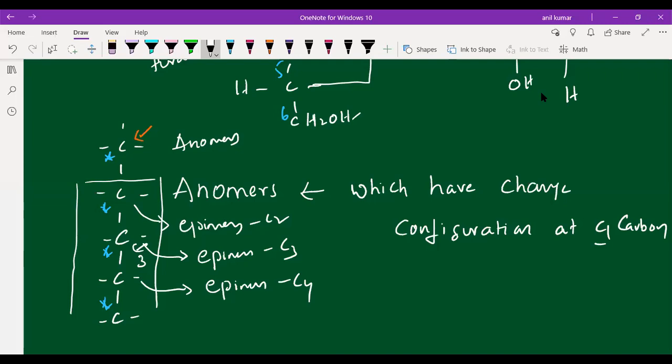Other than the first carbon, if the configuration is changed at the second or third or fourth carbon, we call it epimers. I hope you understood, students. What is the difference between anomers and epimers? Please message in the chat box, because many students are getting confused about anomers and epimers.